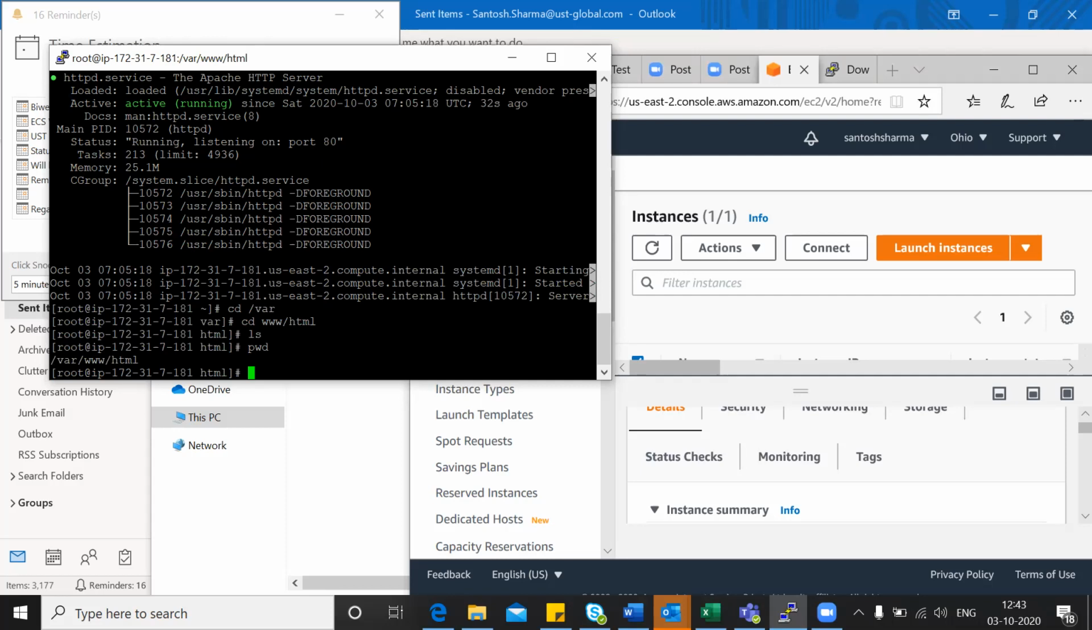So nothing is there in this, right? Your present working directory is what? www/html, right? Here you will now, Rahul will guide you.